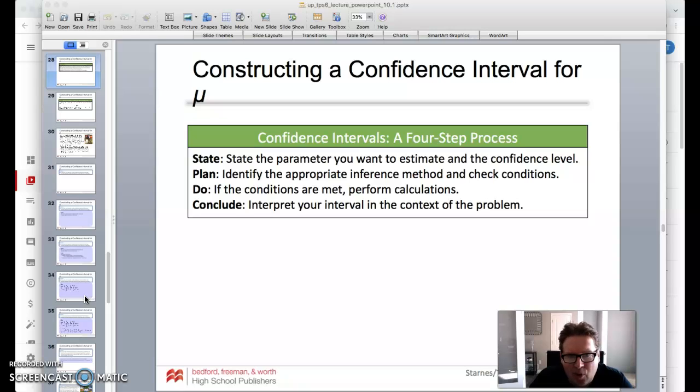We want to identify the appropriate inference method and check those conditions. If the conditions are met, perform your calculations. And then, of course, you want to interpret your interval in the context of the problem. So we're going to look at a couple of examples on actually doing that as we go along here.